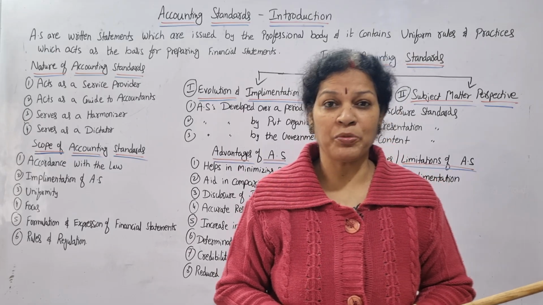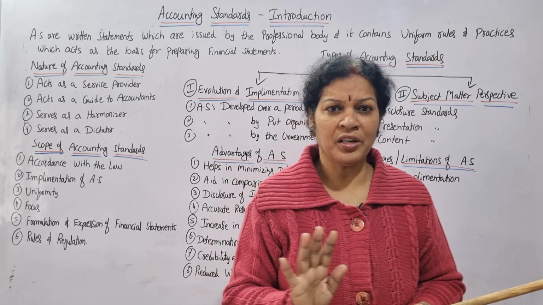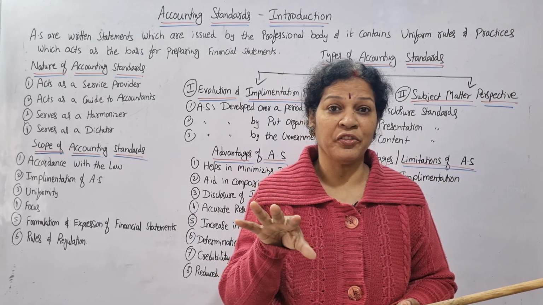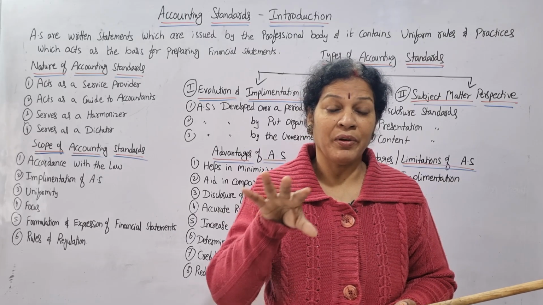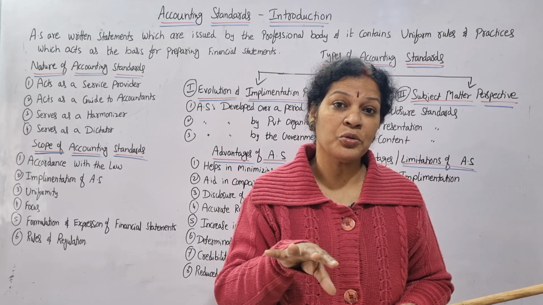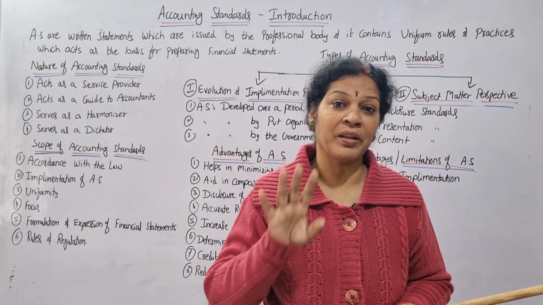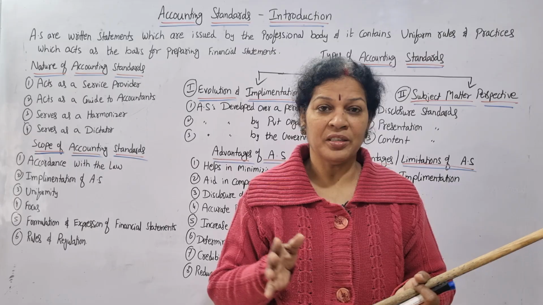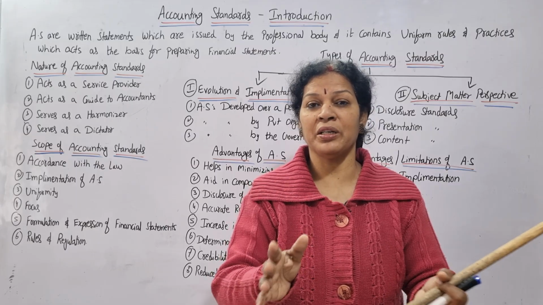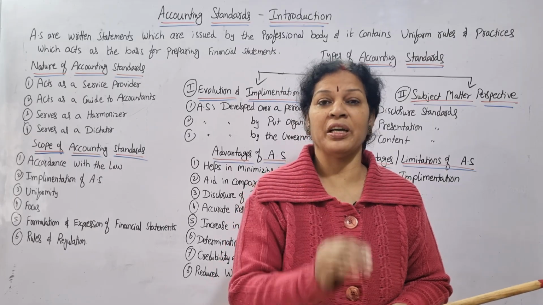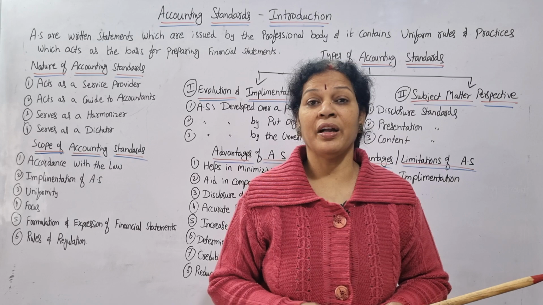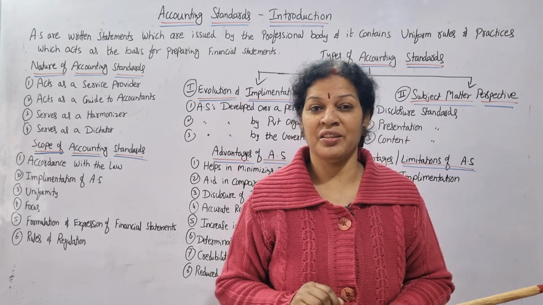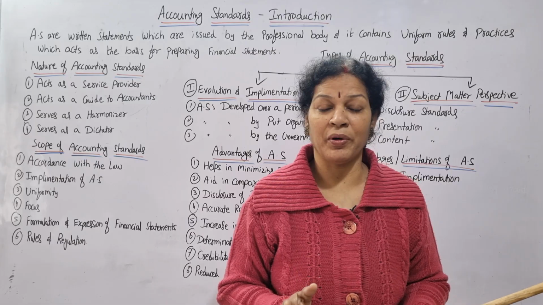For example, cash flow statement we prepare. General cash flow statement we prepare. But as per accounting standard, there is a different format. For those companies who want to follow the accounting standards, only for them it is applicable. Others, not mandatory. Certain companies wanted to follow the Indian accounting standards. They have to be very careful and they have to follow the same format, because it is a universal format they'll be following.